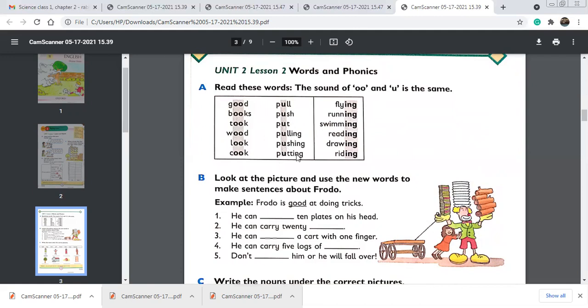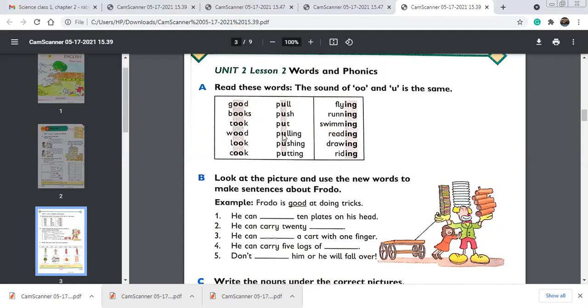What are these? These are verbs. Pull is a verb, push is a verb, put is a verb, and with ing, these all are verbs. Pull, push, pushing, pulling, putting. First we have to discuss the double O and U sound. They have the same short double O sound. Okay, good: pull, books, push, took, put.